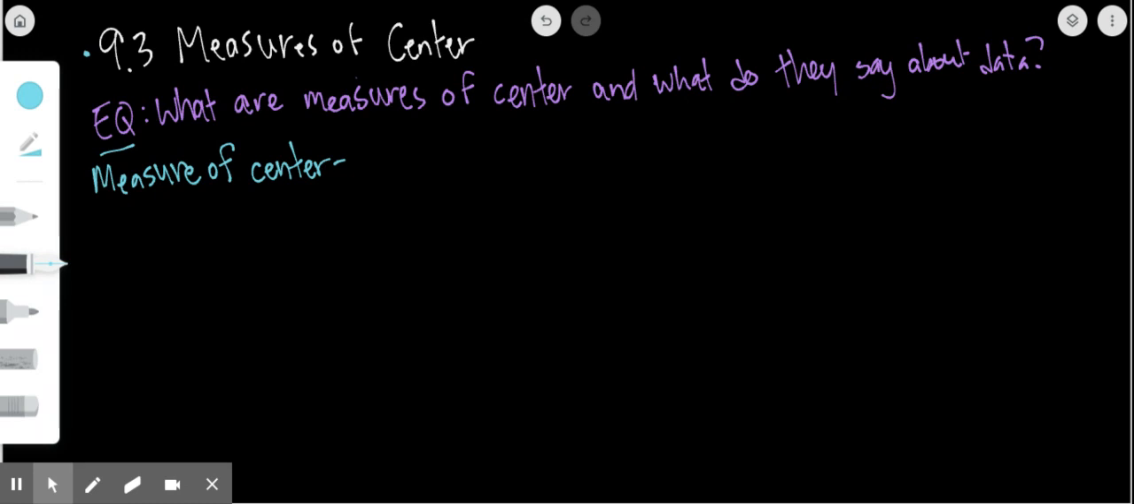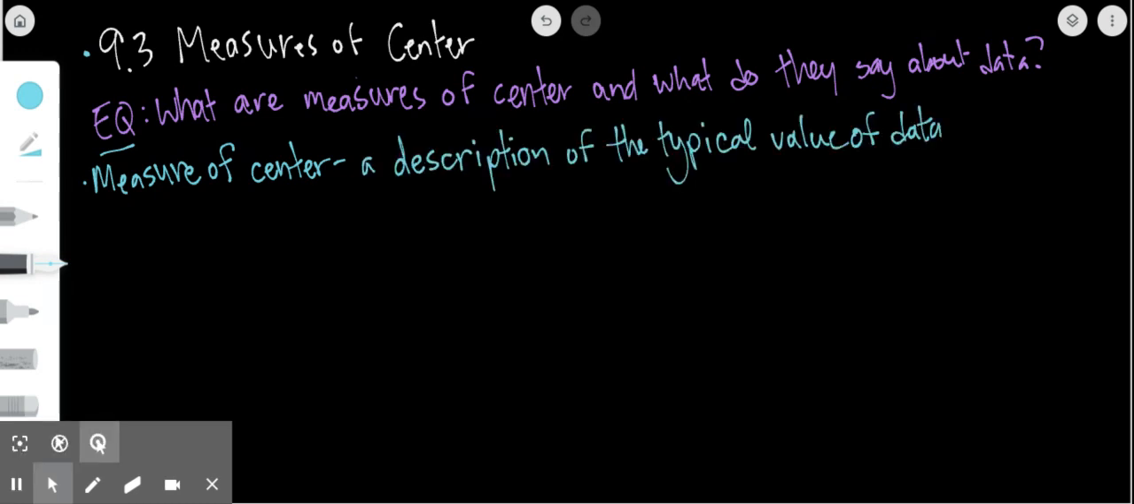Okay, so the first thing I want to talk about is, what is a measure of center? What does that even mean? A measure of center is a description of the typical value of a data set. So it basically just tells you more about the data set. So I'm going to write that definition. Okay, a description of the typical value of the data.